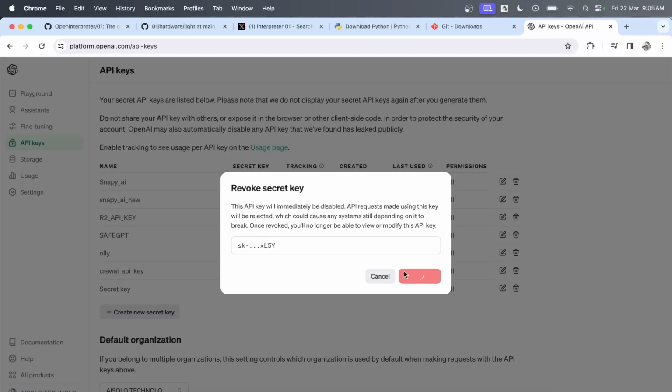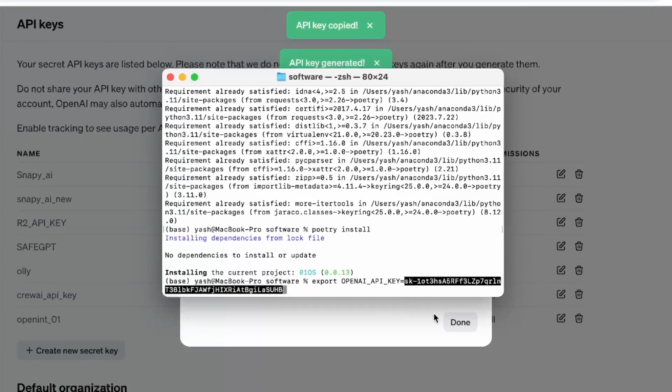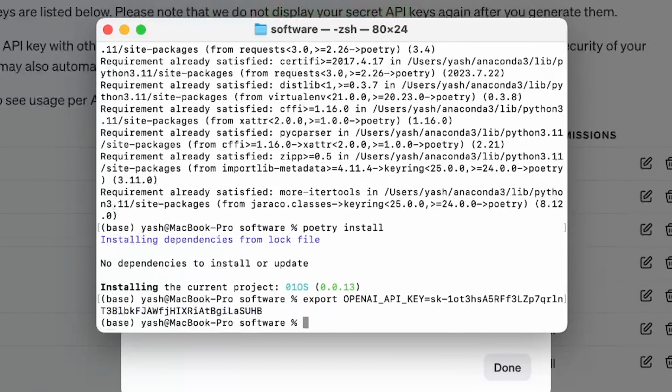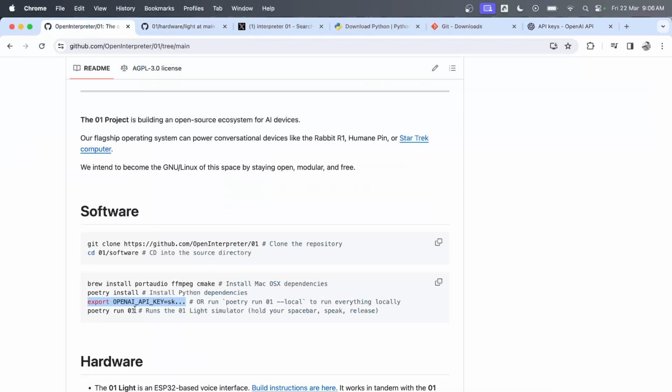So I'm going to be deleting the old key, create a new key and call it OpenInterpreter 01. And then you're going to paste it here. And once this is done, one thing I've noticed is that every time you run terminal from scratch, it's going to ask for that key again. So we've added the key. Now let's go back and run the final thing.